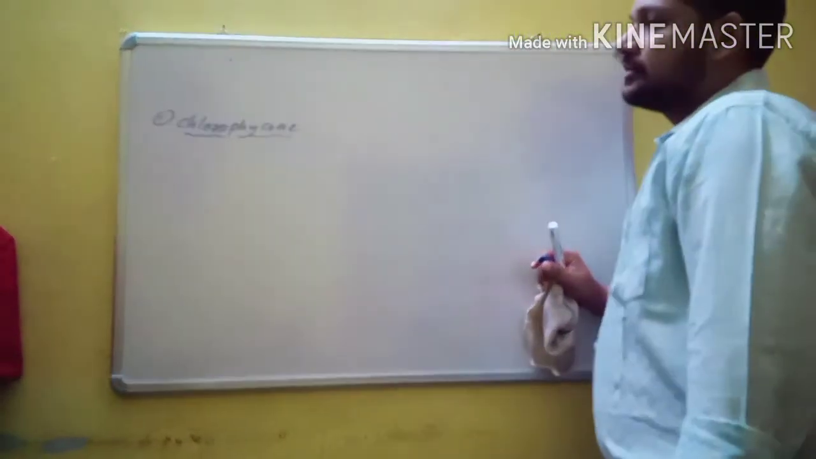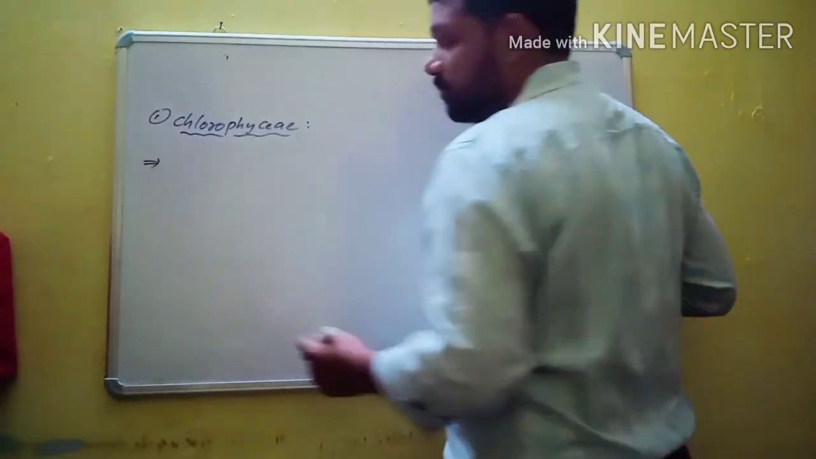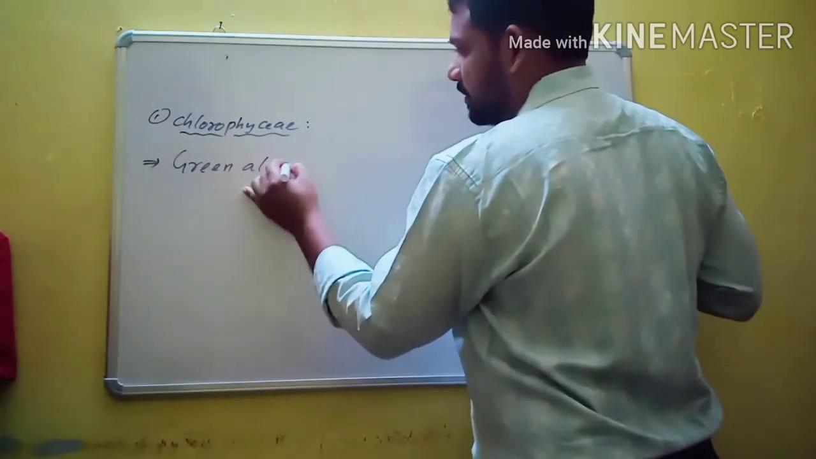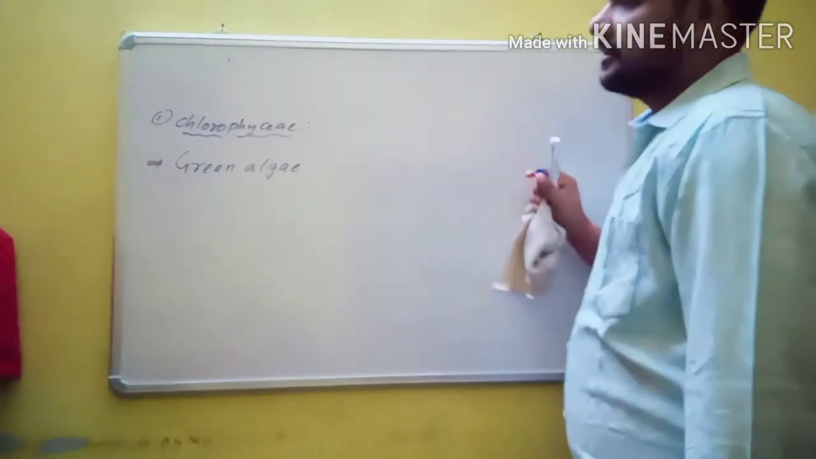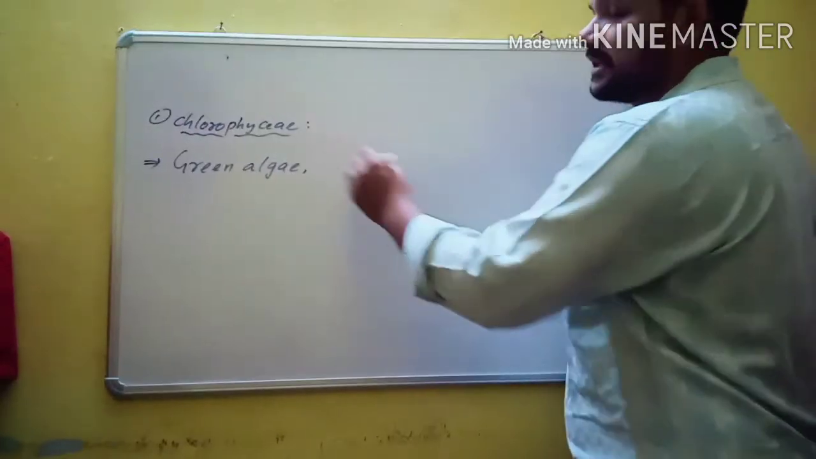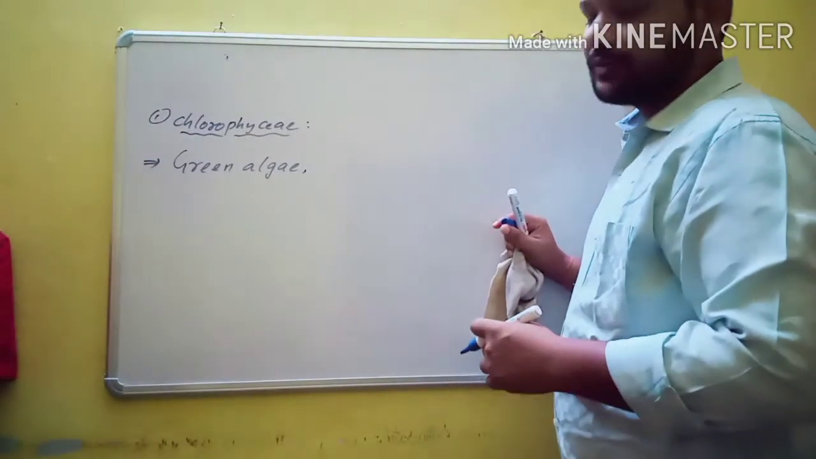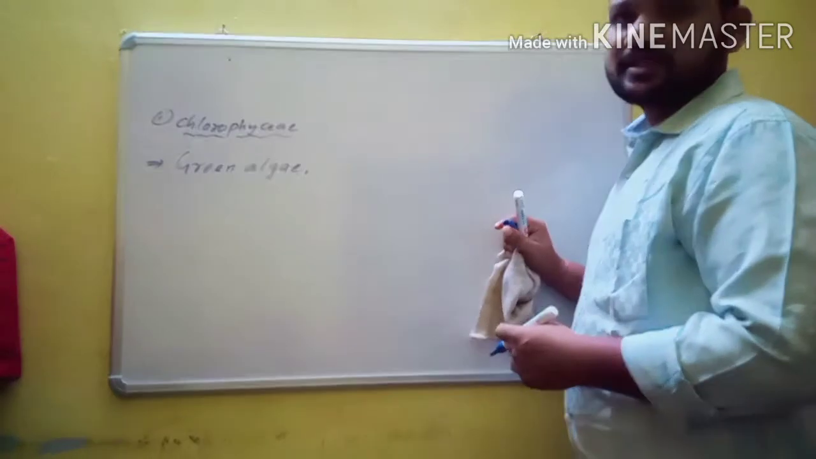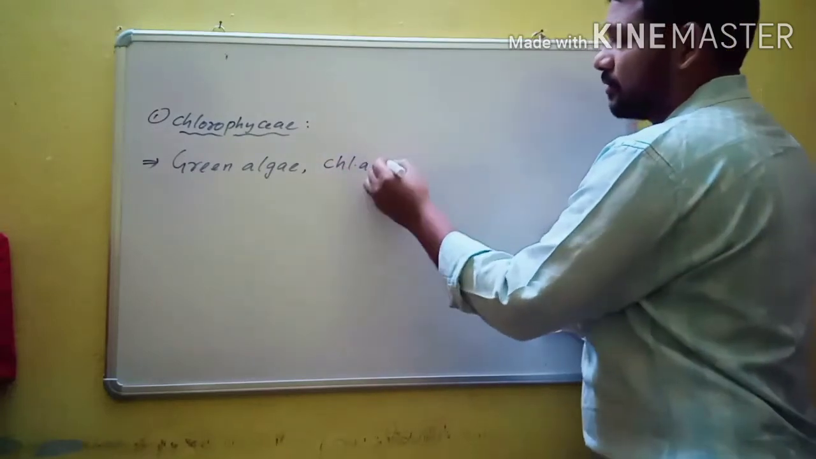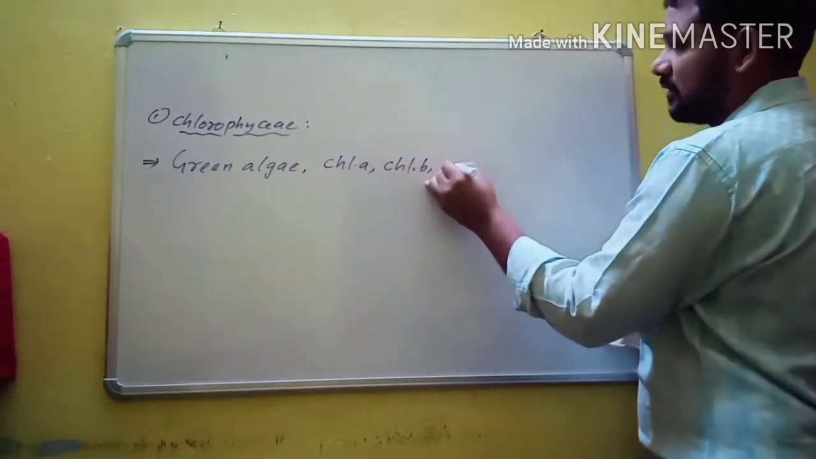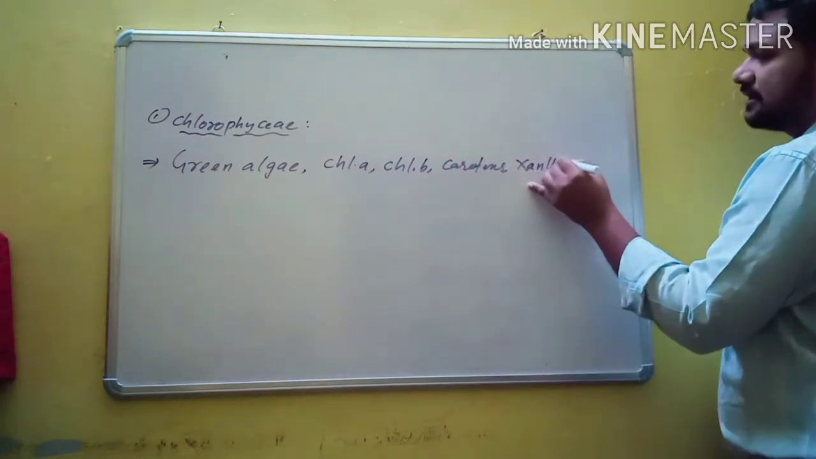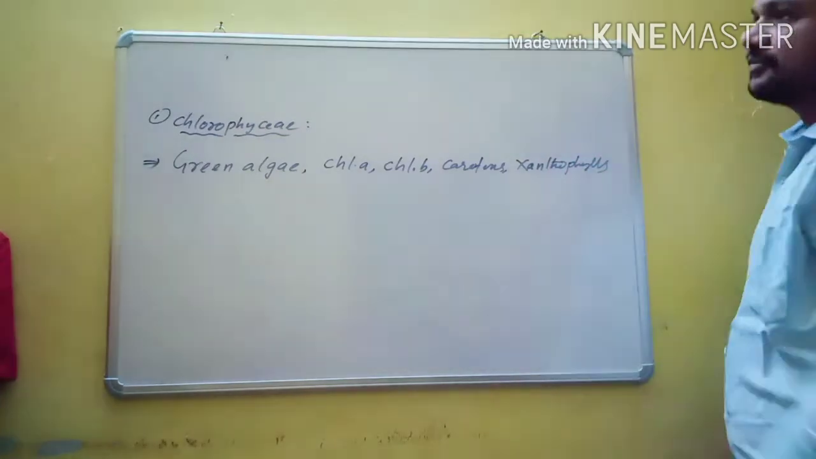Generally the members of Chlorophyceae are known as green algae, because most of the members of the plant kingdom are autotrophs. That means they make their own food through the process of photosynthesis. For photosynthesis, they must contain photosynthetic pigments. In Chlorophyceae, the photosynthetic pigments are chlorophyll A, chlorophyll B, carotenoids, carotins and xanthophylls. So these are the common photosynthetic pigments of class Chlorophyceae.